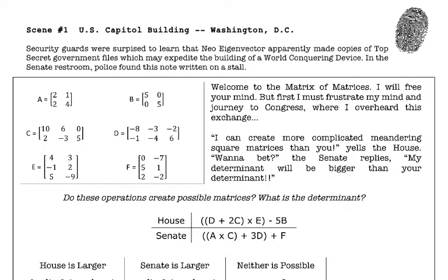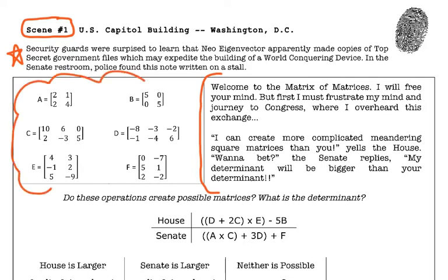So let's start slow. The first scene is at the U.S. Capitol building, where the first robbery was in Washington, D.C. If you read, the security guards noticed that Neo Eigenvector made copies of top secret government files. In the Senate restroom, the police found this note written on a stall. It says, "I can create more complicated meandering square matrices than you." "Want to bet?" the Senate replies to the House. "My determinant will be bigger than your determinant." So Neo Eigenvector is leading us with these 6 matrices here.